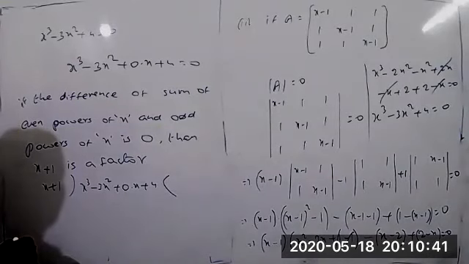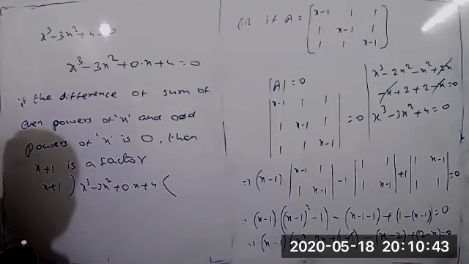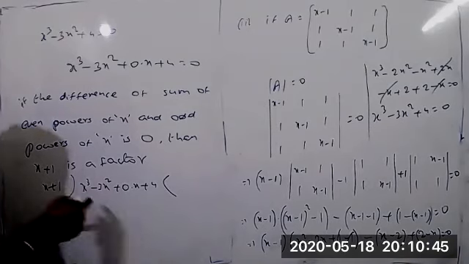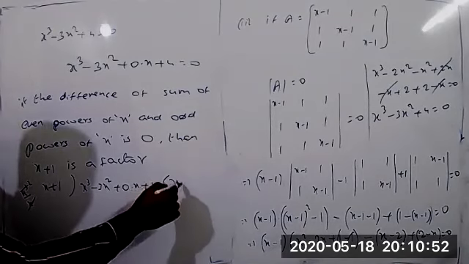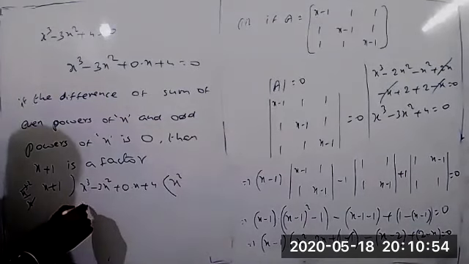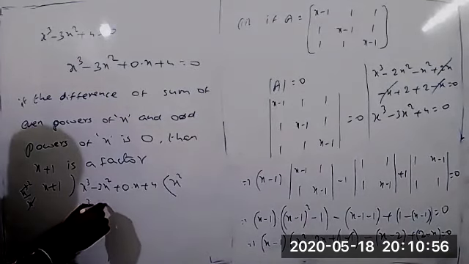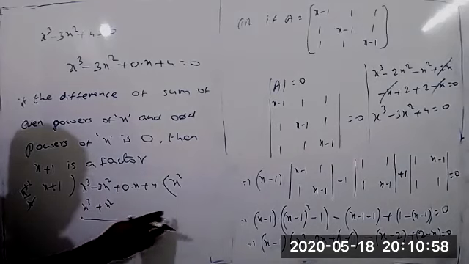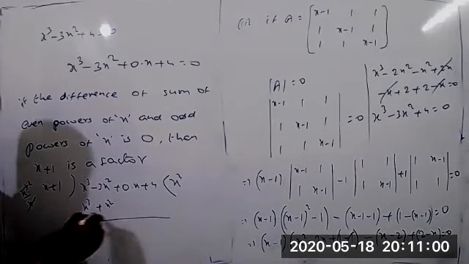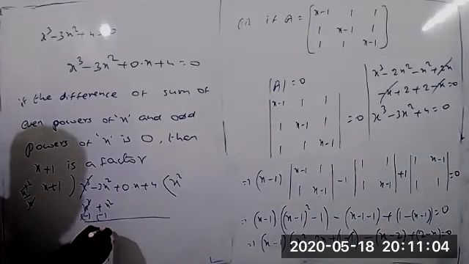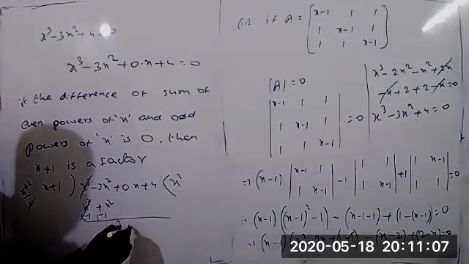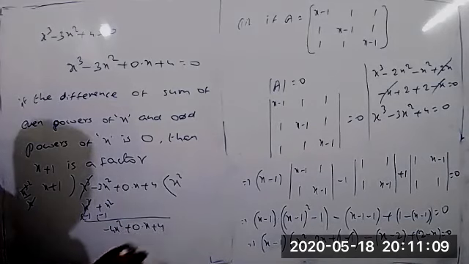First term: x cube by x gives x square. x square into x plus 1 equals x cube plus x square. Subtracting, x cube cancels. Minus 3 minus 1 equals minus 4x square, plus 0 into x plus 4.